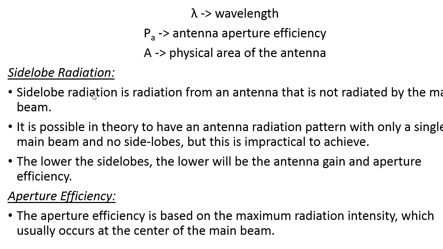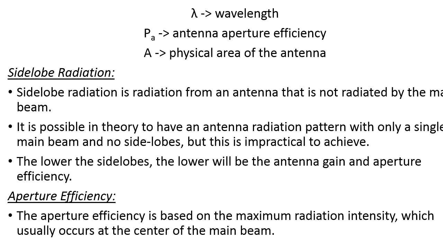Next is side lobe radiation. Side lobe radiation is the lobe that follows the first lobe. If I reduce the side lobe, obviously there will be a reduction in the antenna gain as well as the aperture efficiency. So if I want to reduce the side lobe of the antenna pattern, there will be less antenna gain and less aperture efficiency. So it is very difficult to reduce the side lobe in the practical radiation of the antenna pattern.